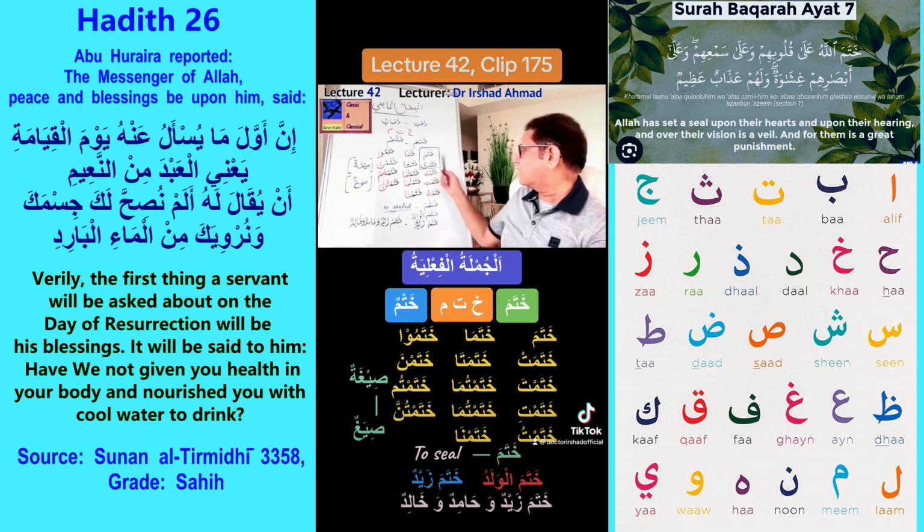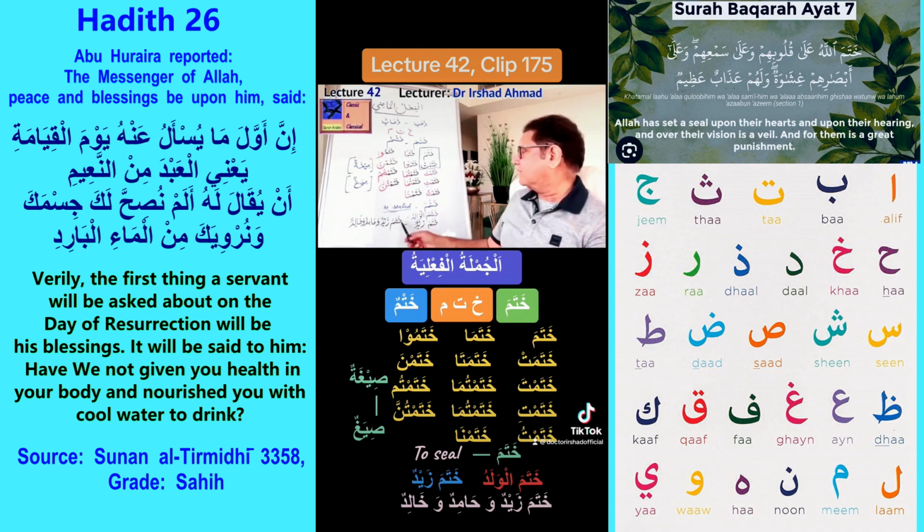For example, if I want to say khatamal waladu, the boy sealed, I can say khatama zaidun, Zaid sealed. But if you want to say Zainab sealed, I will say khatamat zainabu, Zainab sealed. So the only thing we differentiate here is the gender when picking one of these two conjugation forms. Otherwise, whether it's dual or plural, it doesn't matter. We're still going to use the singular form of these two conjugation forms. That's a very important point to keep in mind.